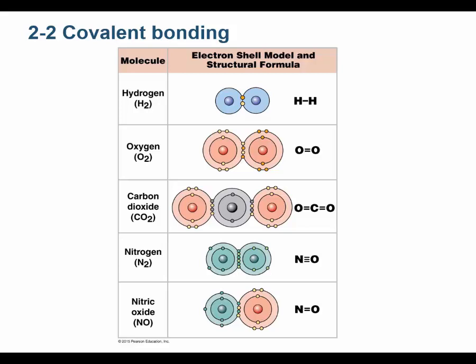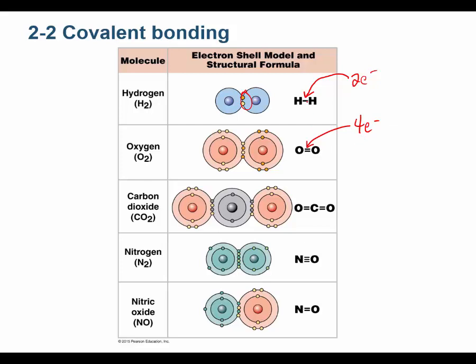Sometimes two or more atoms will share electrons with each other. For example, this hydrogen gas that you see right here. They're sharing these 2 electrons. Notice that the way we draw a pair of shared electrons is one line. So one line is 2 electrons that are shared. So how many electrons are being shared right here? The answer is 4, because each line is 2. So 2 pairs or 4 total. You can say 4 or 2 pairs. They mean the same thing.